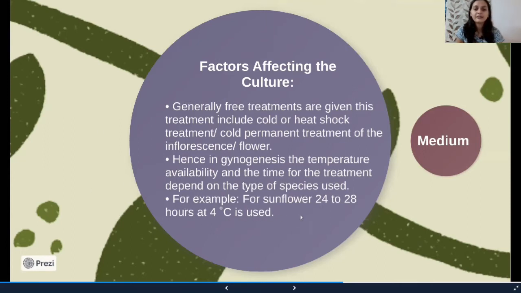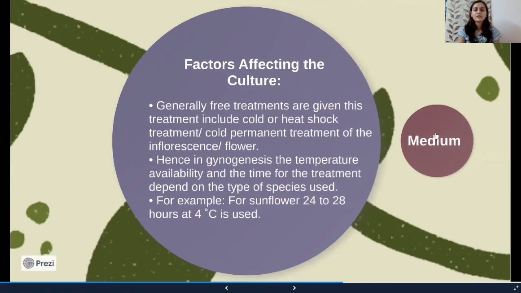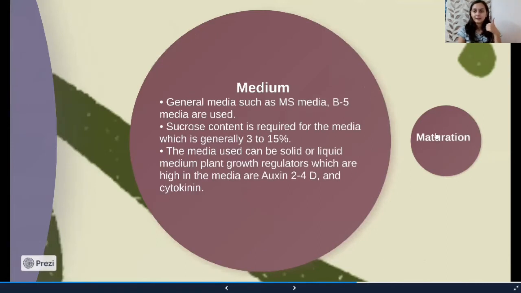For example, in sunflower, for 24 to 28 hours, the flower buds or the inflorescence part is given 4 degrees Celsius temperature. So the first factor was temperature.